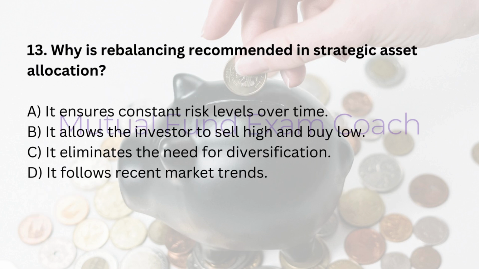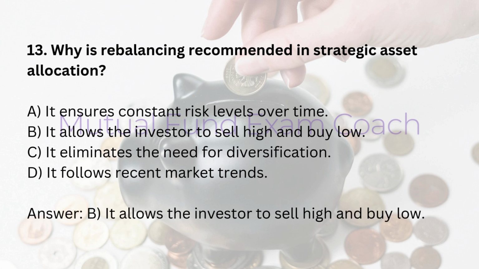13. Why is rebalancing recommended in strategic asset allocation? A. It ensures constant risk levels over time. B. It allows the investor to sell high and buy low. C. It eliminates the need for diversification. D. It follows recent market trends. Answer: B. It allows the investor to sell high and buy low.